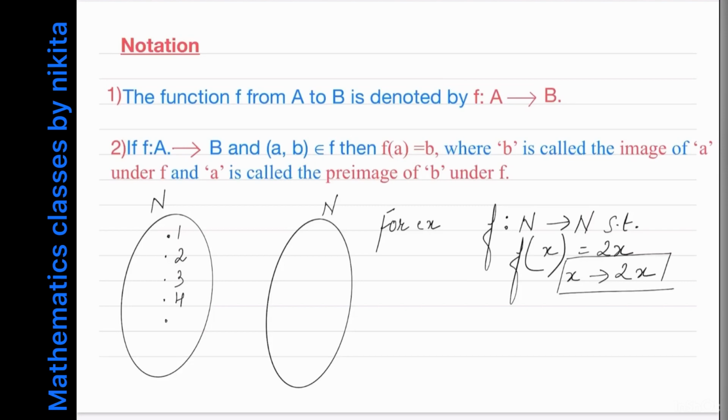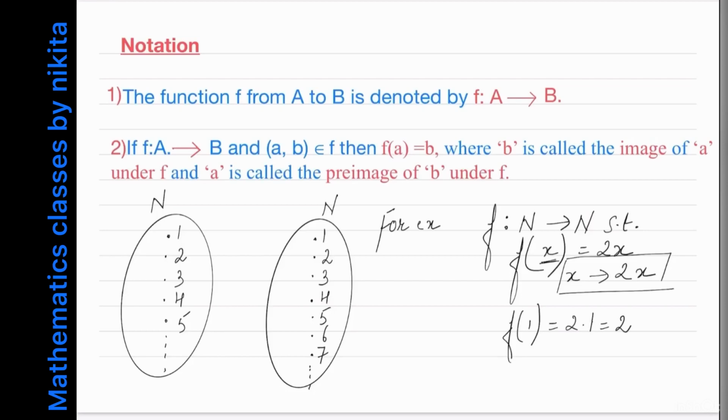So first of all, 1. If I put x equal to 1 here, what I will get is f of 1 is equal to twice of 1, which is equal to 2.